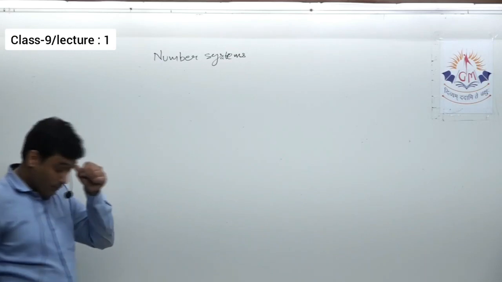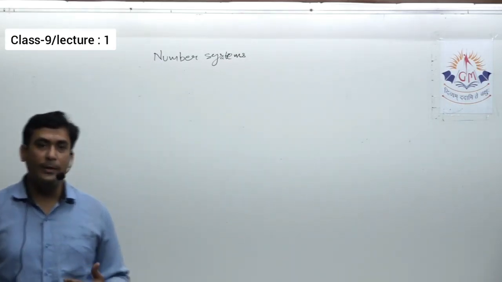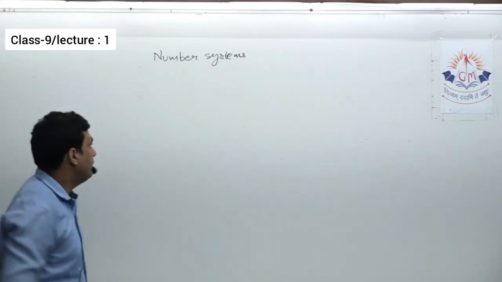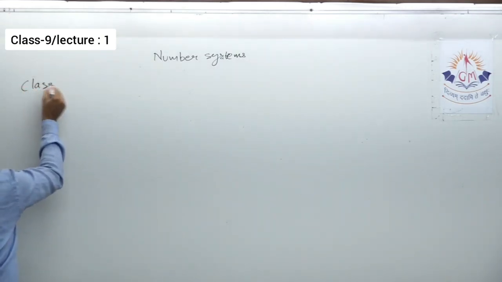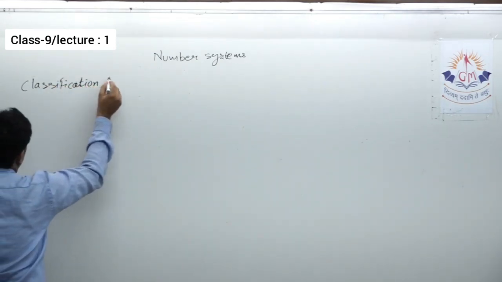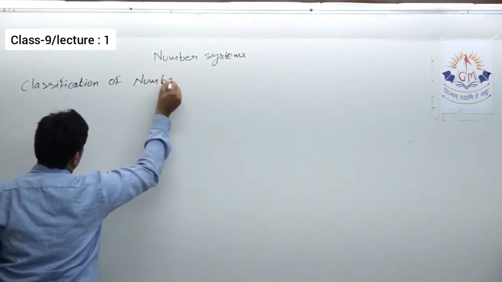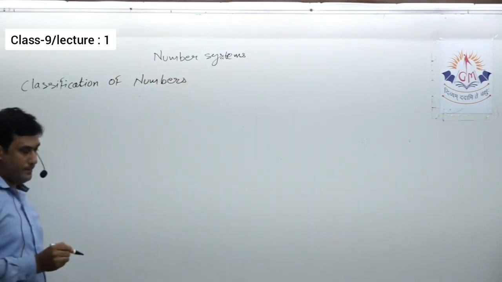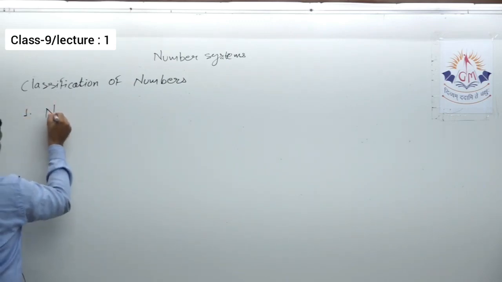Okay, number systems. So in this we'll start with the classification of numbers. How many types of numbers are there? So let's start from the classification of numbers.